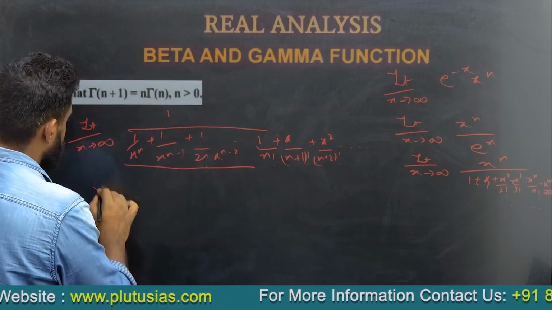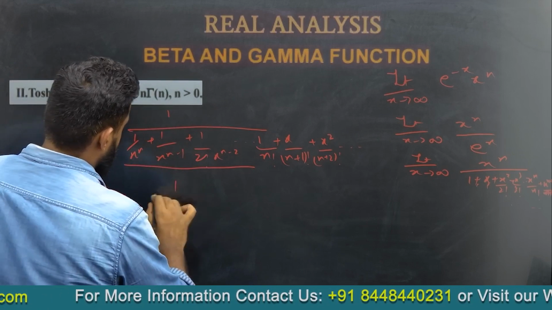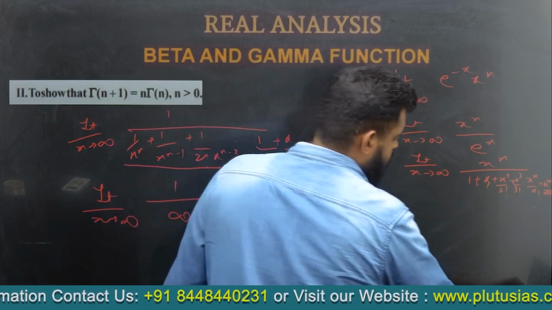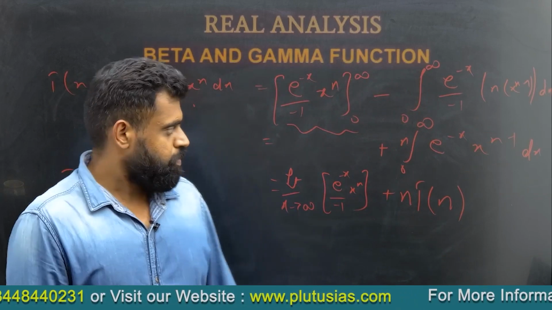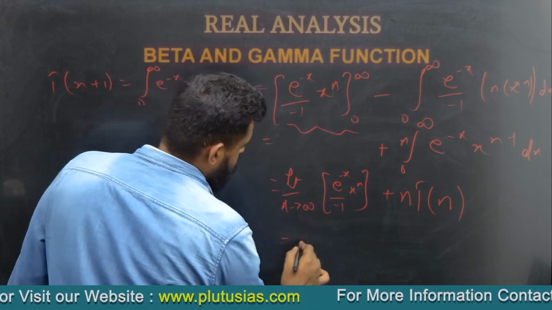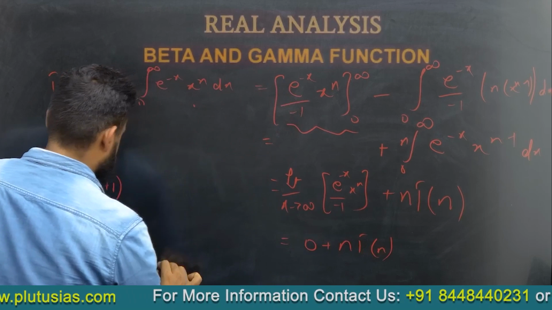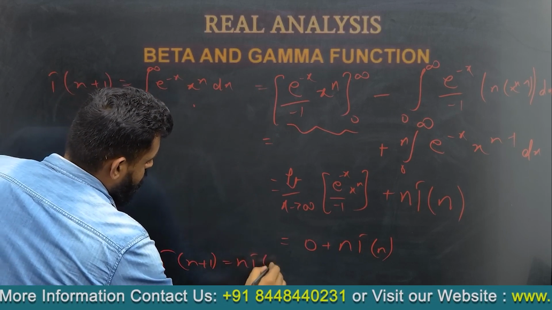So we get limit x tends to infinity of 1 upon infinity, and that is equal to 0. So we get the value of this limit to be 0. So this is 0 plus n gamma n, and we get gamma n plus 1 is equal to n gamma n.